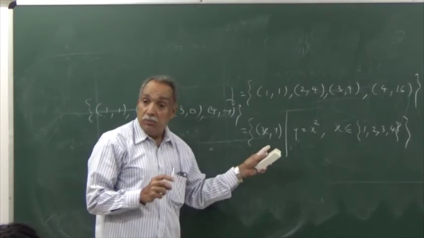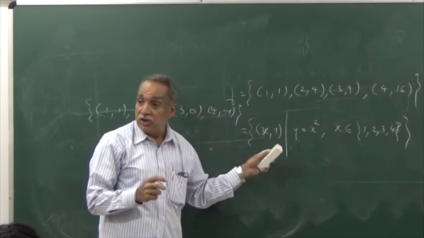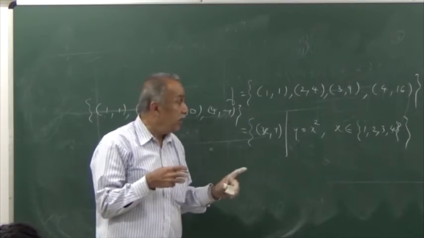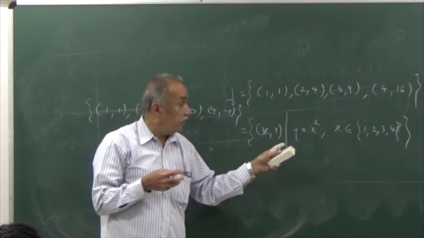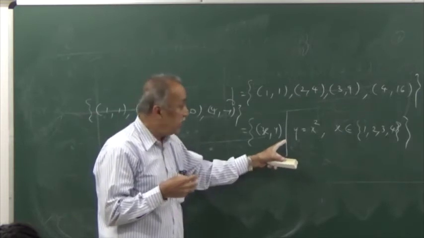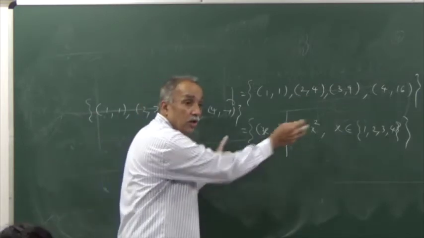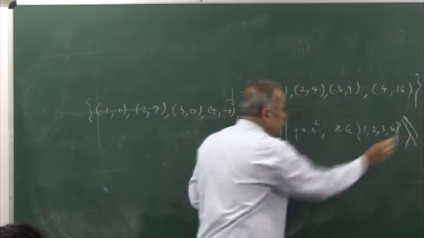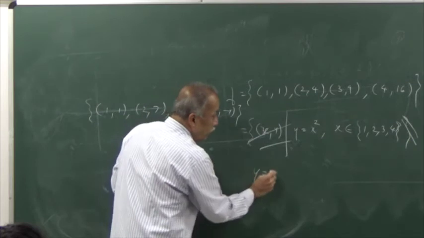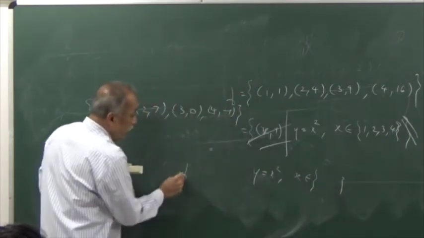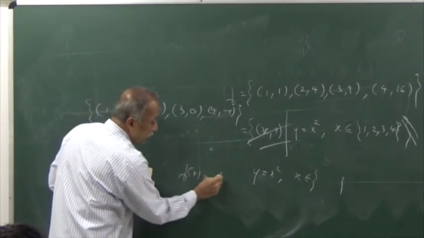This will be more interesting for us. We will be repeatedly or more frequently confronting functions of this kind. So we will have an understanding. Instead of writing all these details, we omit certain parts and simply write y equal to x square, x belongs to that set, or f of x equal to x square, x belongs to that set.